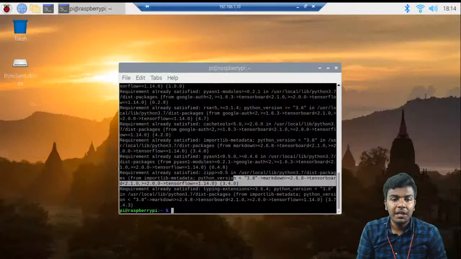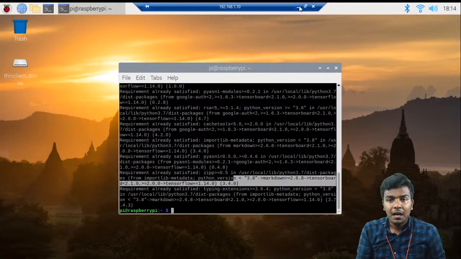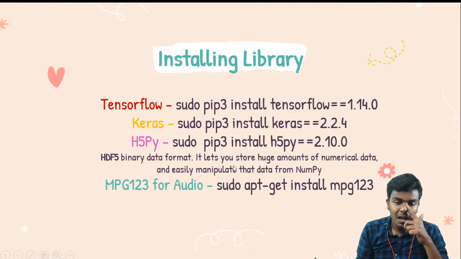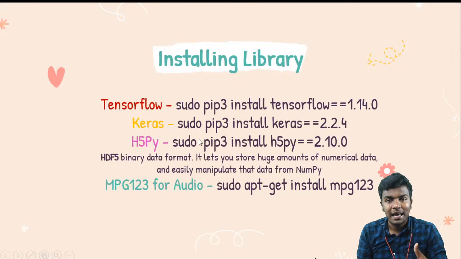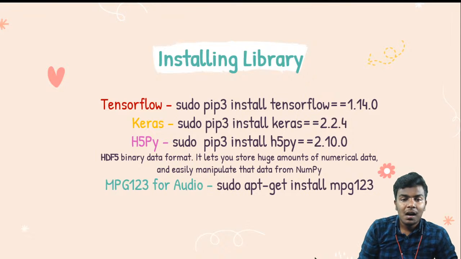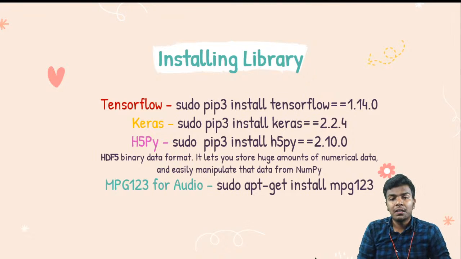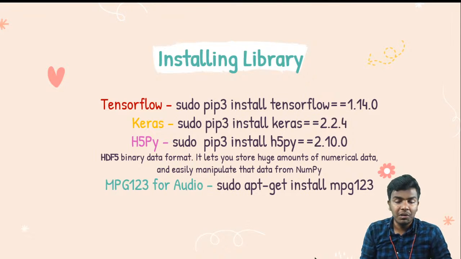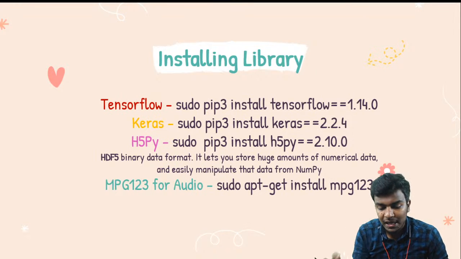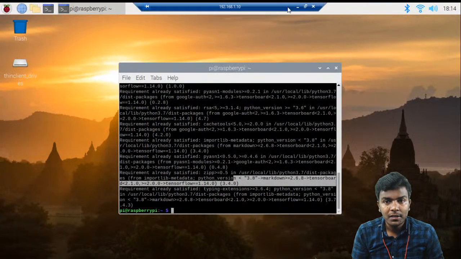Likewise, we need to install as per the order, guys. That's the main thing. You just prioritize the order, because for example, if you install Keras first, it may give you the error that TensorFlow is not found, because Keras is going to use TensorFlow as a backend. So we need to install TensorFlow first and then Keras. I hope you got how to identify these libraries. That's up to here, and I hope you got this.